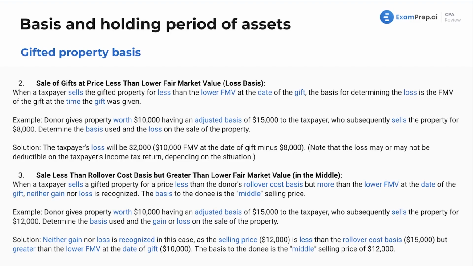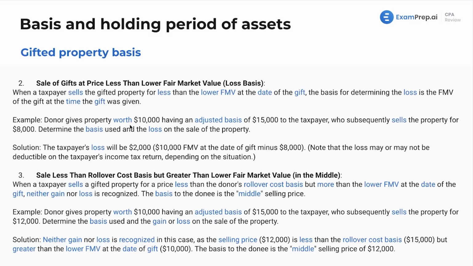Next up, we have the sale of gifts at a price less than the lower of fair market value. This is going to be kind of a loss basis. Well, when a taxpayer sells the gifted property for less than the lower fair market value at the date of the gift, the basis for determining the loss is the fair market value of the gift at the time the gift was given. Again, this is following the same rules that we saw, so it's just the middle amount.